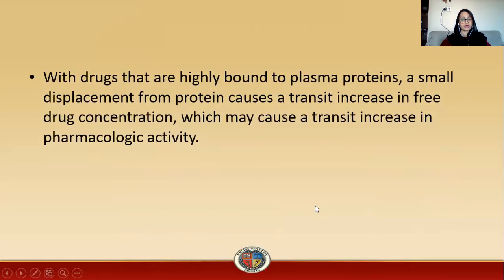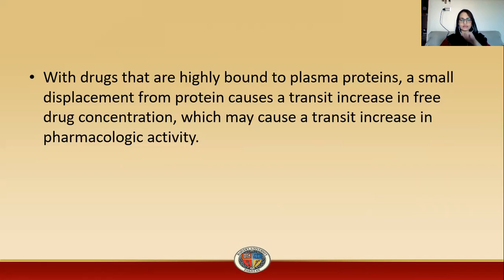For drugs that are highly bound to the plasma protein, a small displacement from the protein causes a transient increase in free drug concentration, which may cause a transient increase in pharmacological activity. As the drug is displaced from its binding site, the free drug concentration will suddenly be very high. So as the available free drug concentration is high, the pharmacological effect will also be high.